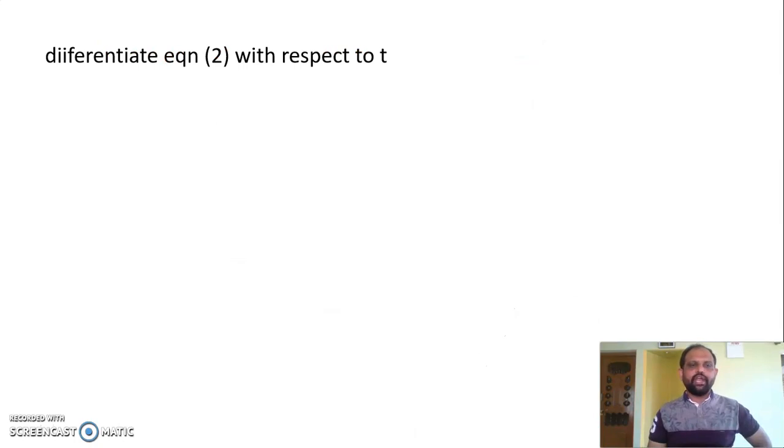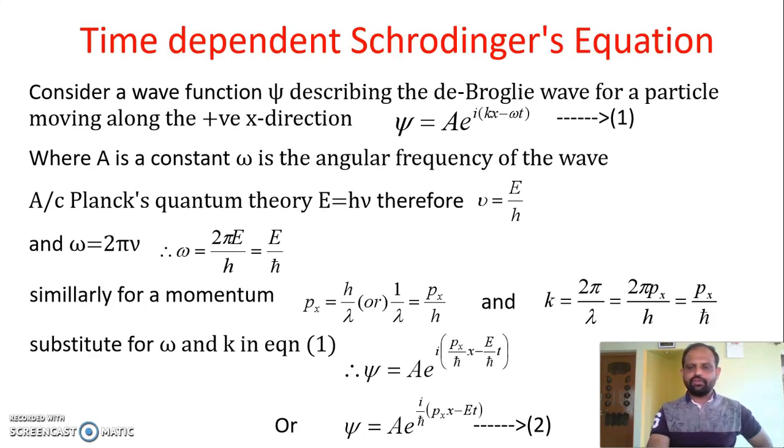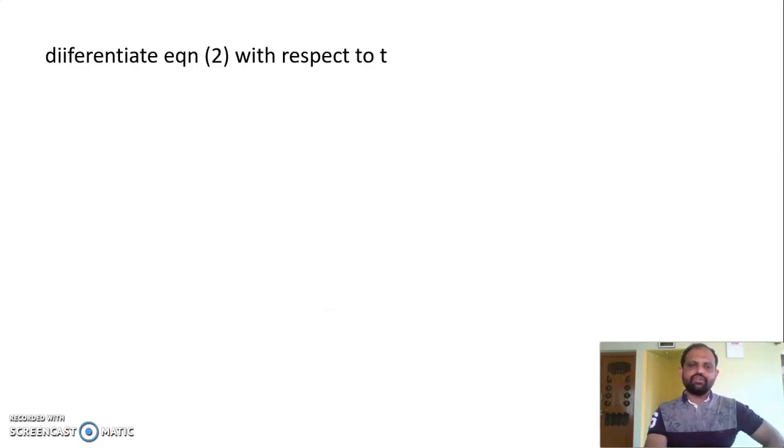Now differentiate equation 2 with respect to t. We have equation 2, psi is equal to A into e to the power of i divided by h cross (px x minus E t). In the time independent equation, we differentiated the expression with respect to x twice, but here we have to differentiate the equation with respect to time once.